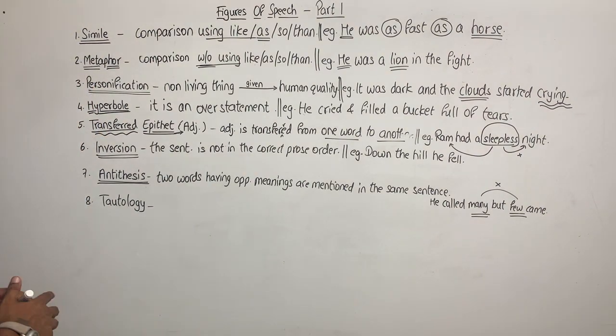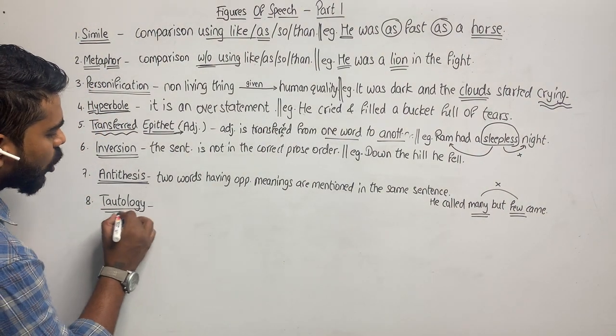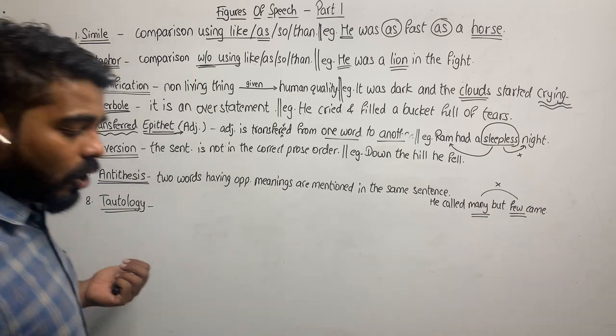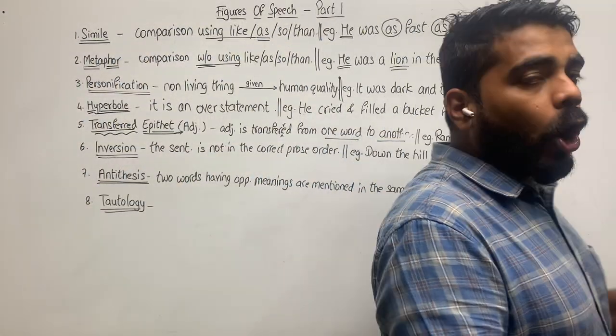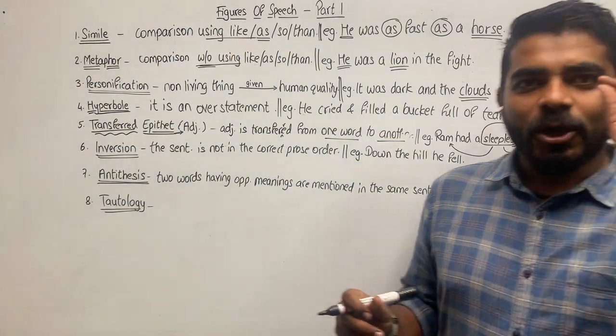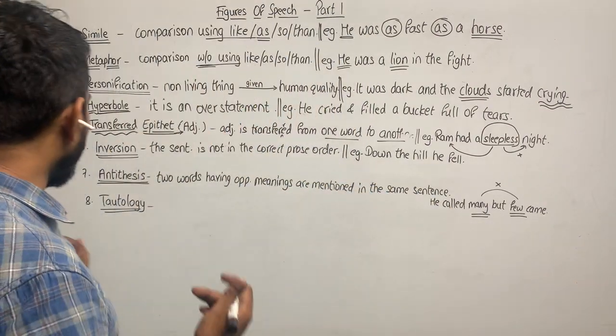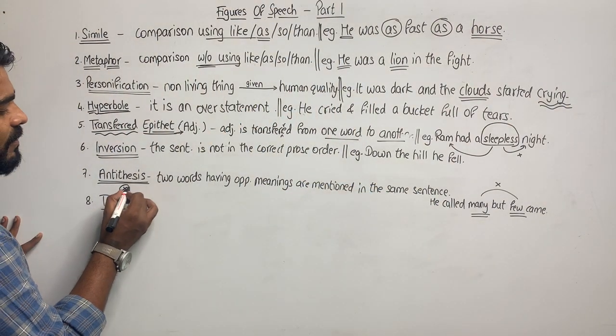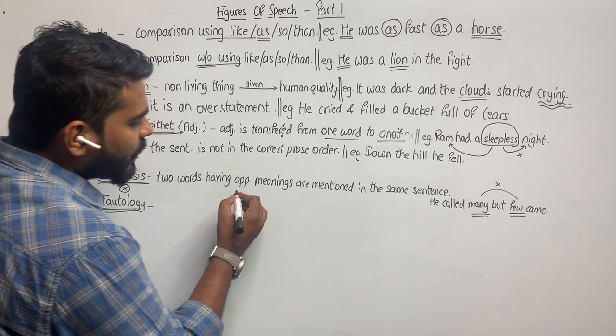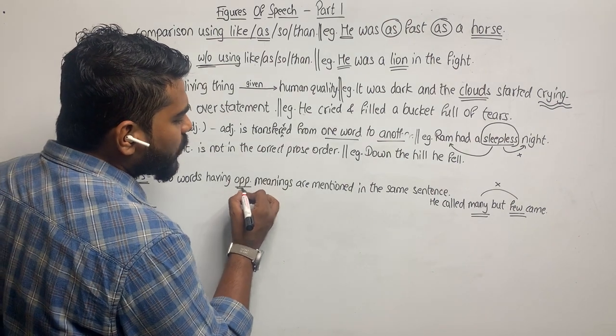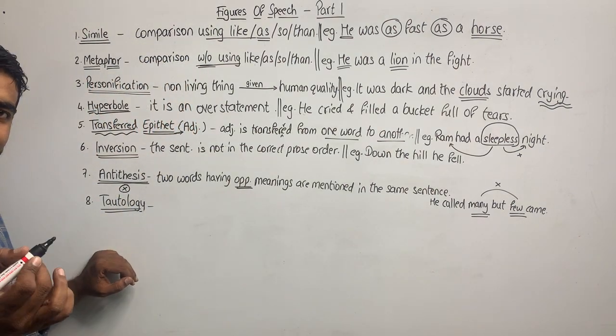Alright. Moving ahead is tautology. Now in tautology, we have the opposite of antithesis. Tautology is the opposite of antithesis. In antithesis, we have two words having opposite meanings mentioned in the same sentence.